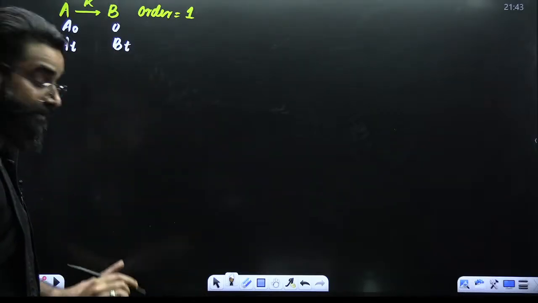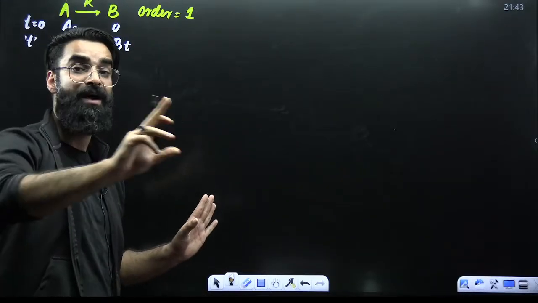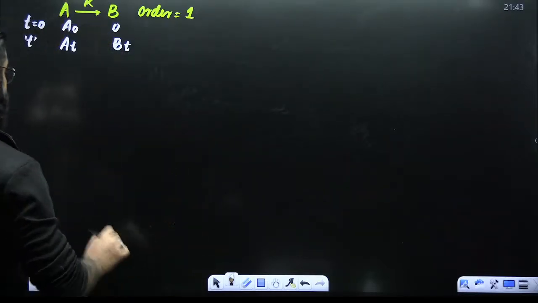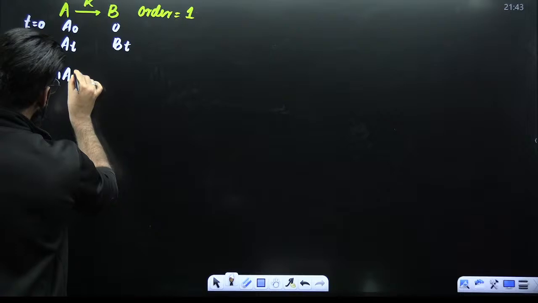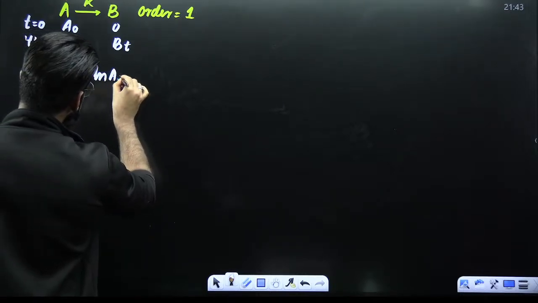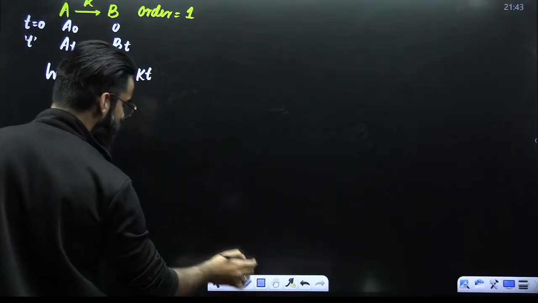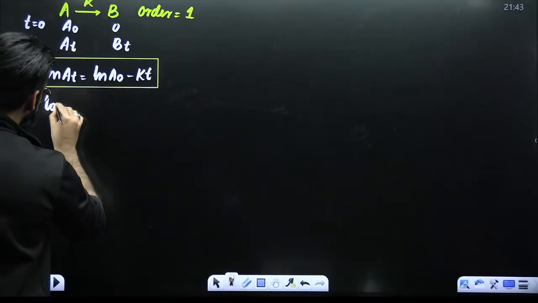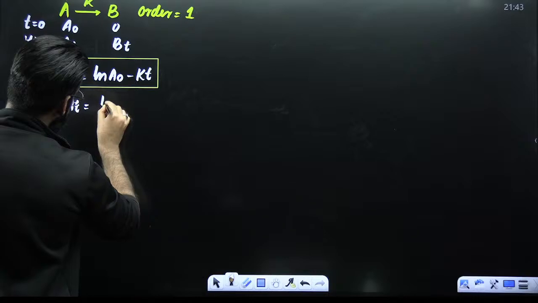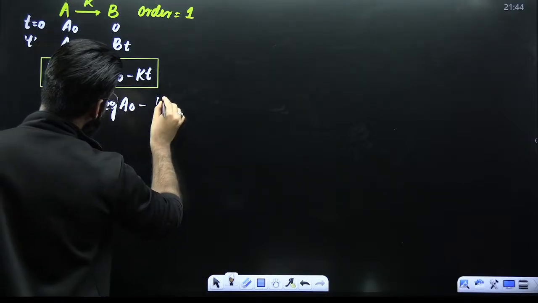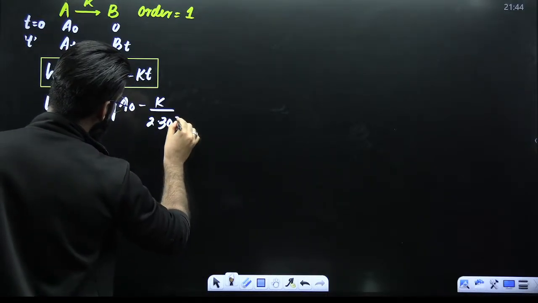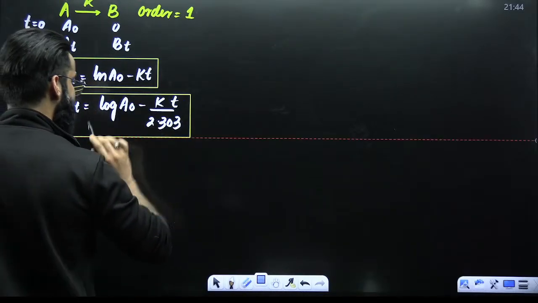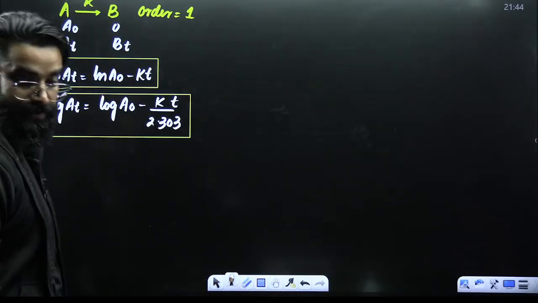Now here we have certain expressions. Every single expression is important. I'm not deriving any, I'm just giving you the expressions. The first expression is ln of AT equal to ln of A naught minus KT. This is the first form of the integrated rate equation for the first order reactions. Second, log of AT is equal to log of A naught minus K divided by 2.303 multiplied by T. This is the second form of the integrated rate equation for first order reactions.